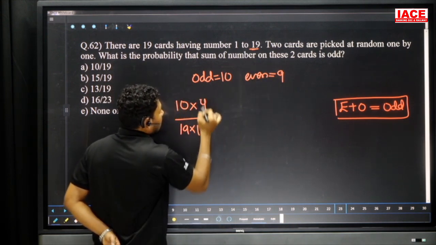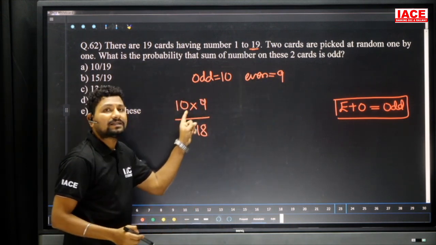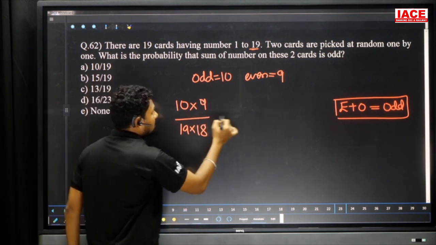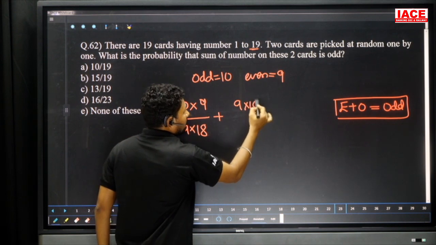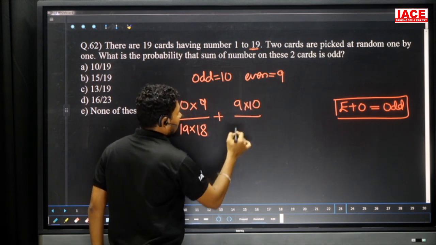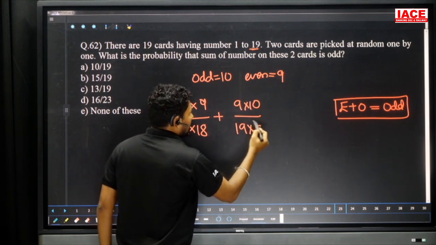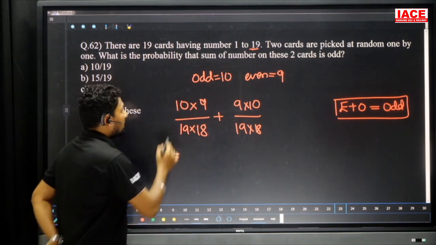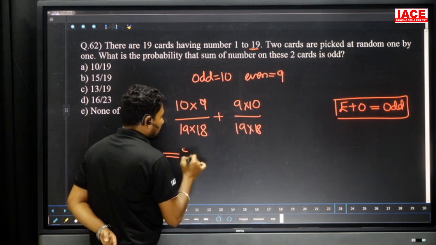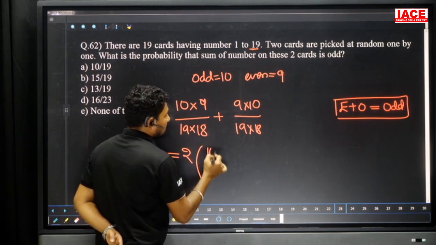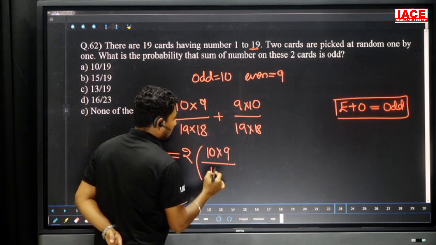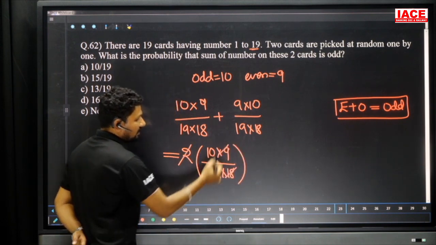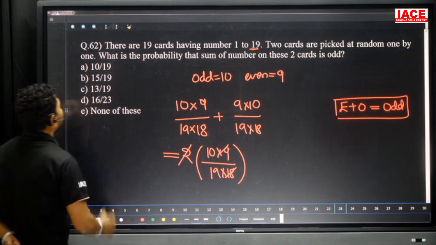It is 9. But who told you to pick first odd and second even? We can go for first even and second odd also. That means we have another condition here, 9 into 10, first even card and second odd card, over 19 into 18. So we have two ways, even-odd or odd-even, and both values are the same. So 2 into 10 into 9 by 19 into 18. Now cancel the values: 9 2s are 18. Then the final answer is 10 by 19. Our option is A here.